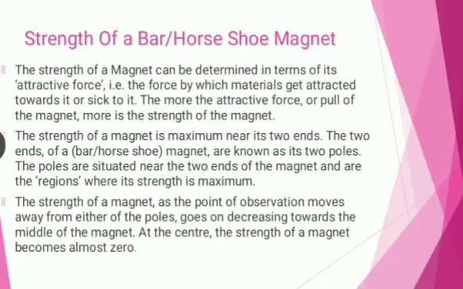The poles are situated near the two ends of the magnet and are the regions where its strength is maximum. The strength of a magnet, as the point of observation moves away from either of the poles, goes on decreasing towards the middle of the magnet. At the center, the strength of the magnet becomes almost zero.